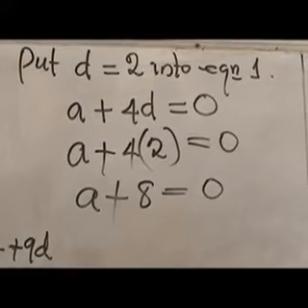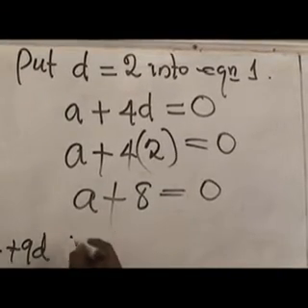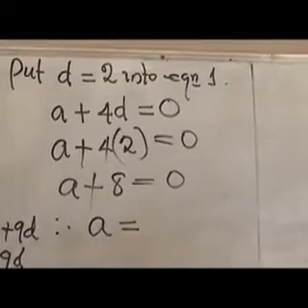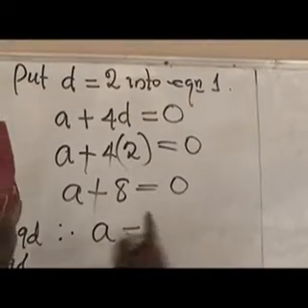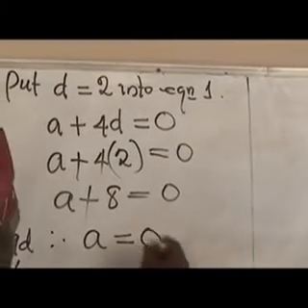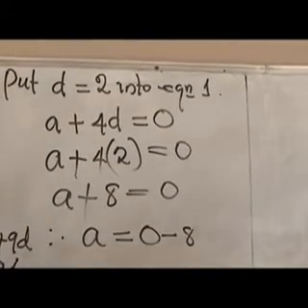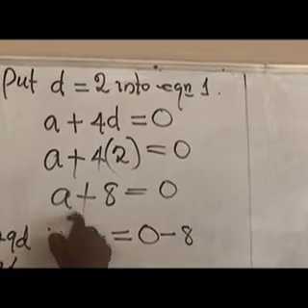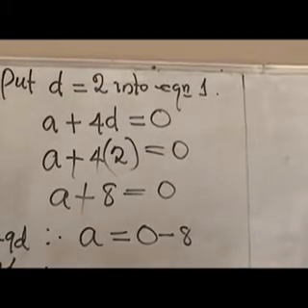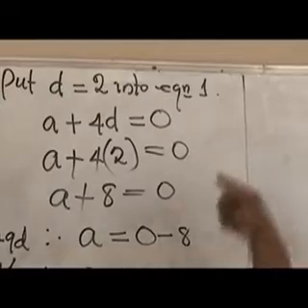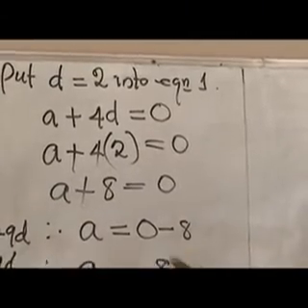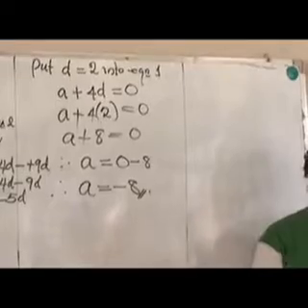Then make A the subject of the formula. So therefore, we can say A is equal to, I always want to make clarity for students who don't know how to collect items, A equals 0 minus 8. Because the positive sign of 8 is crossing the equality sign, it will give us minus 8. So we can conclude by saying A is equal to minus 8. We have gotten the value of A. Is it clear to us?